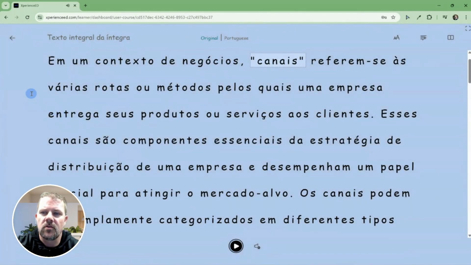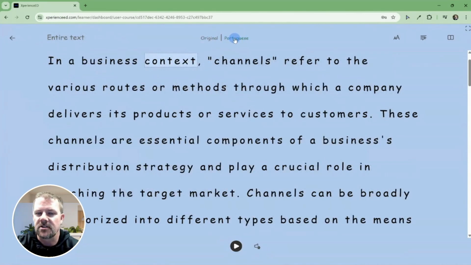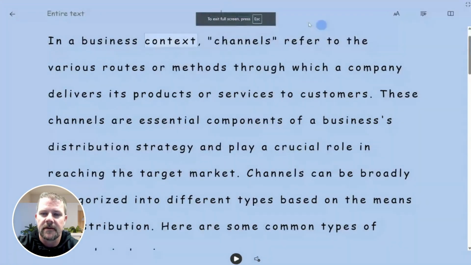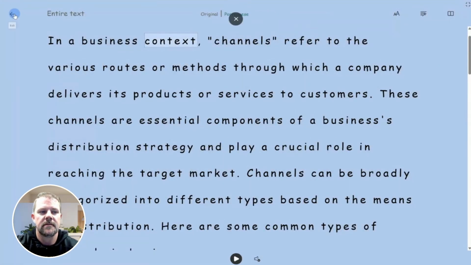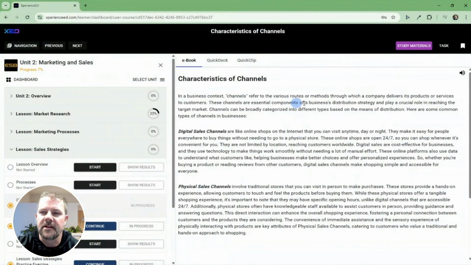If the learner's goal is to learn English, they can also view the text in their native language and then click original and start to connect the words from their language to English. So this is a powerful tool. It can be full screened. And I highly encourage you to demonstrate this to your learners every day and make this available. It's a powerful tool, but a lot of people do not know about it.